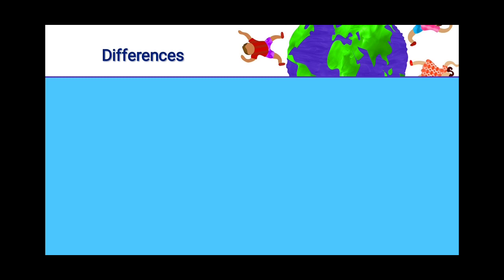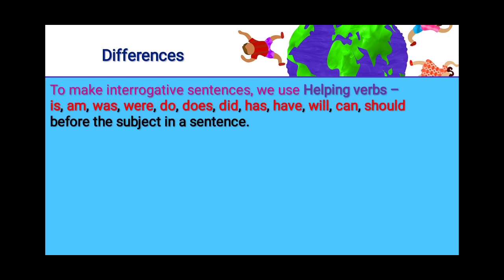Then let's see the difference between statements and questions. First of all, to make an interrogative sentence, we use helping verbs. Kids, do you know what helping verbs are? Yes, the helping verbs are is, am, was, were, do, does, did, has, have, will, can, should. These are the helping verbs which are used to make interrogative sentences, and these words always come before the subject in a sentence.